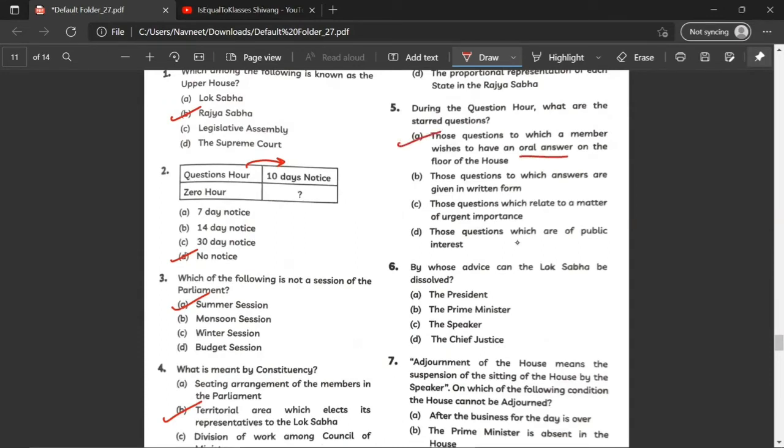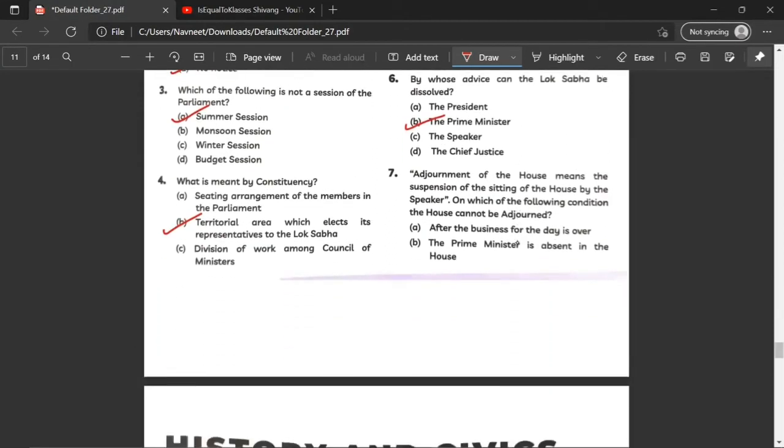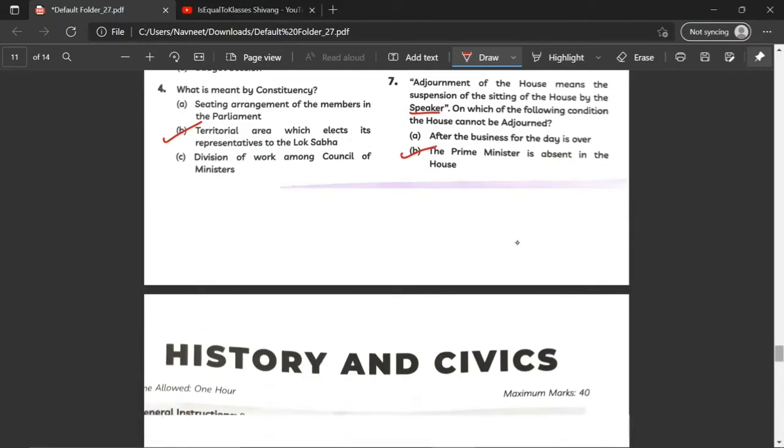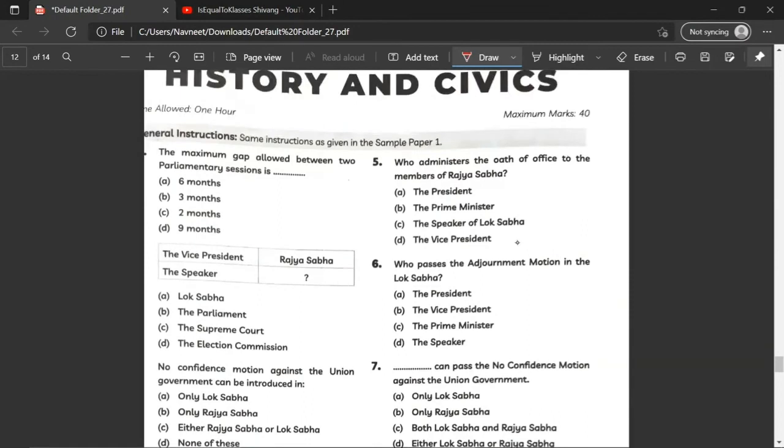By whose advice can the Lok Sabha be dissolved? The Prime Minister. B. Adjournment of the House means the suspension of the sitting of the House by the Speaker. On which of the following conditions can the House not be adjourned? B. The Prime Minister is absent in the House. So let's move on. The maximum gap allowed between two parliamentary sessions is 6 months. A. Vice President, Rajya Sabha; the Speaker, Lok Sabha. No confidence motion against the union government can only be introduced in Lok Sabha. A.